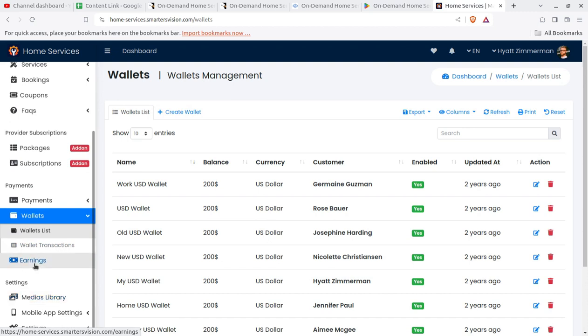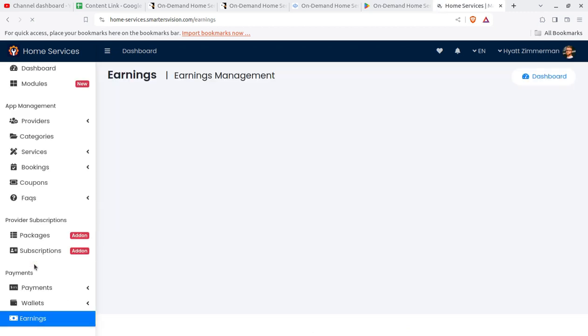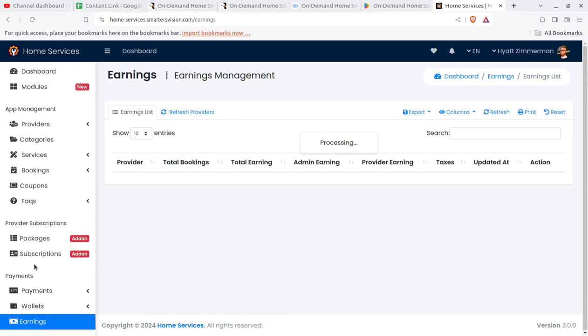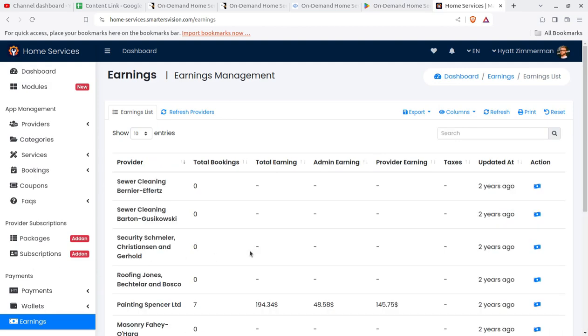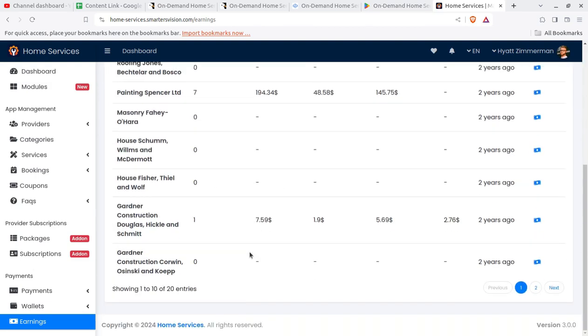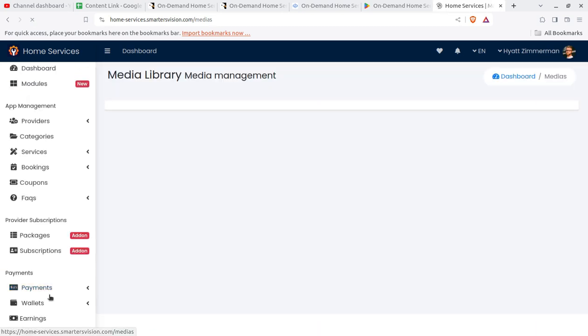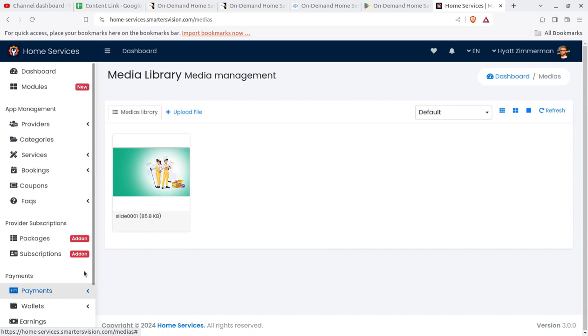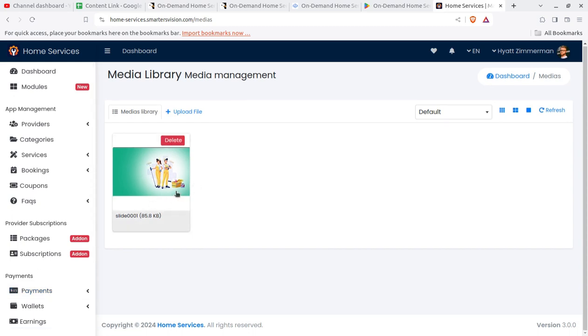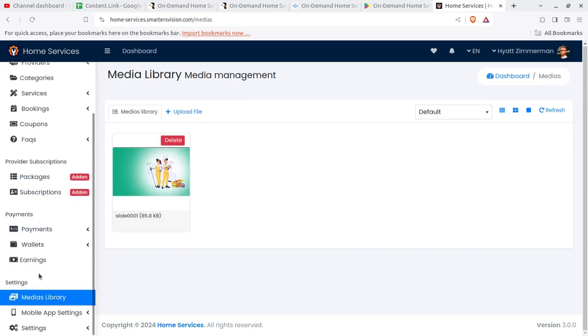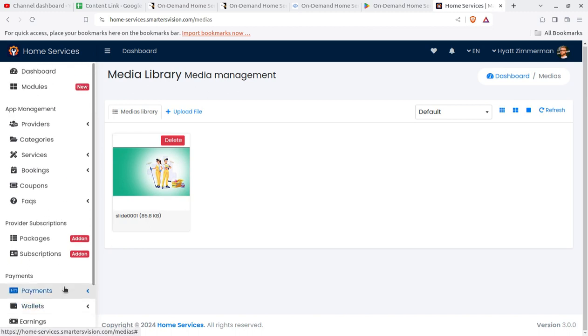Earnings, this is most important part because you are going to run a business, and this is the earning screen through which you can get all the idea what is the earning. Media library is another section where you can put the media and can be used in the system for further usage. And the app setting I have already shown you. Now I'll show you the provider screen.